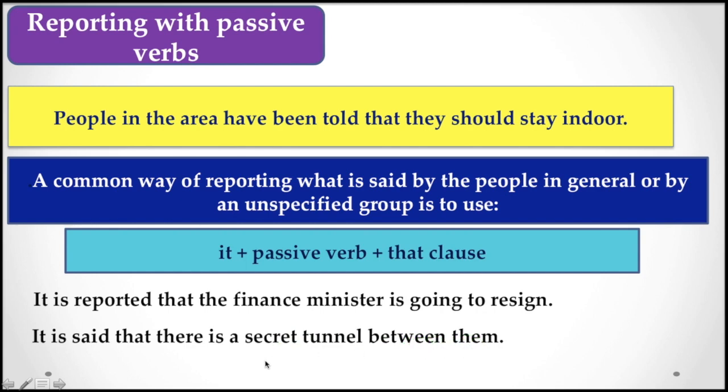Here also, when you don't know exactly what the thing is about, instead of accusing directly, you have to use the passive voice construction. In that case you use these types of phrases, that is, it plus passive verb and that clause.